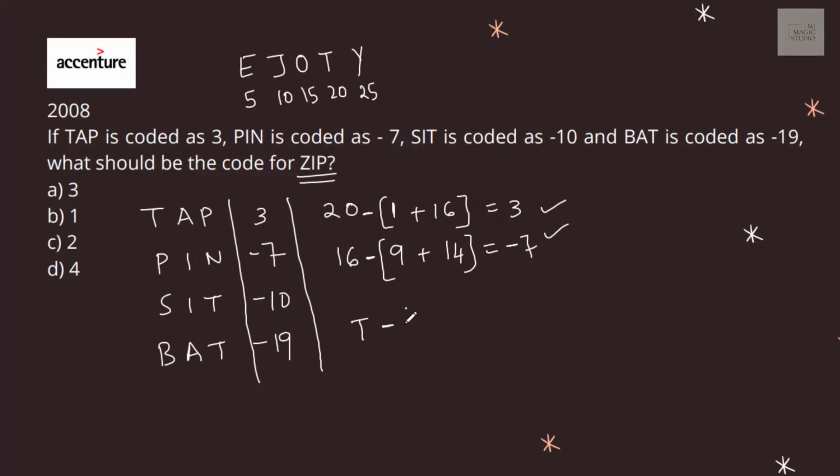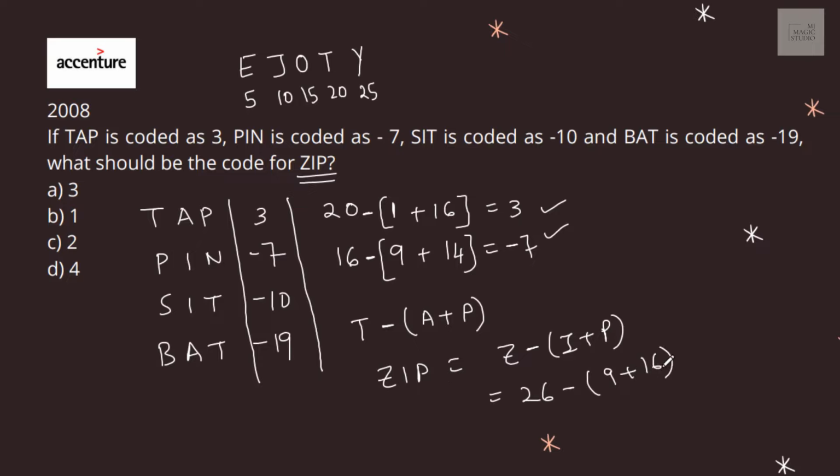Alphabet of the first one minus the sum of the alphabet of the second one and the alphabet of the third one. So for JIP, it should be Z minus I plus P. Now Z is 26 minus I is 9 and P is 16. 9 plus 16 is 25. So what will we get? 26 minus 25 is 1. Do we have 1 in the options? Yes. Option B, 1 is the answer.